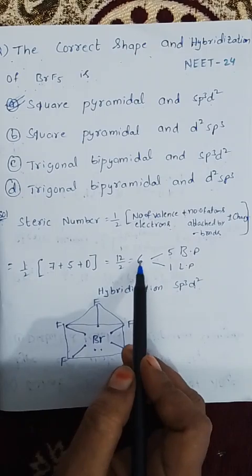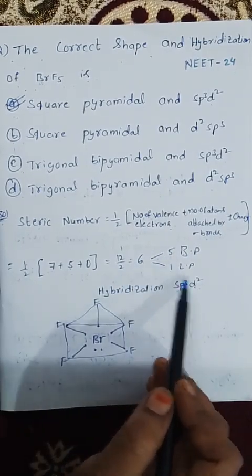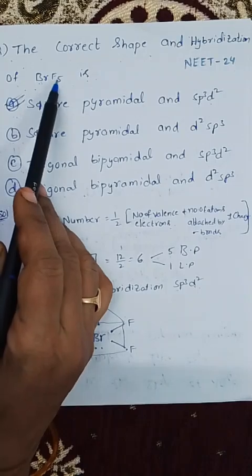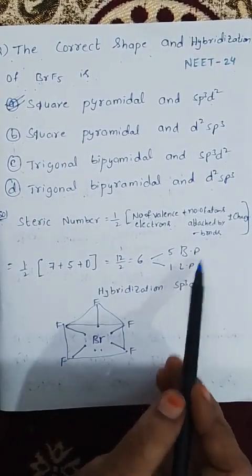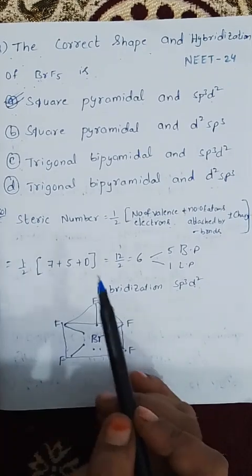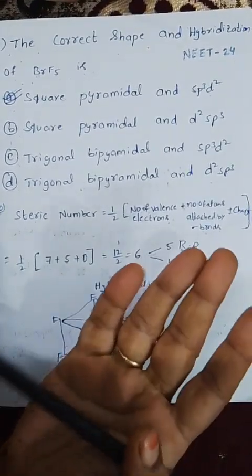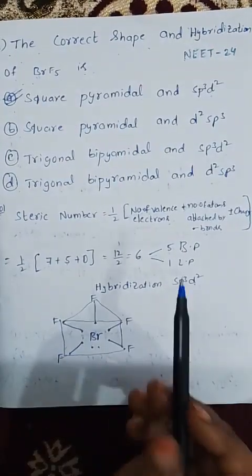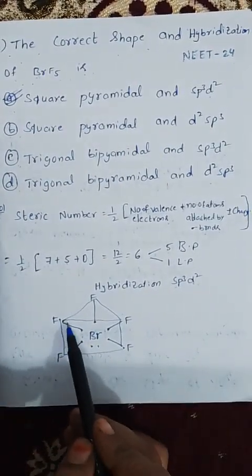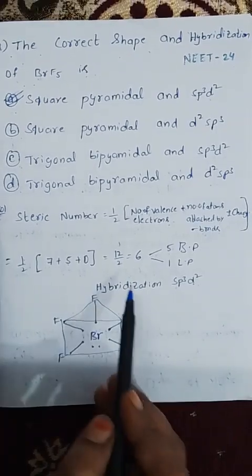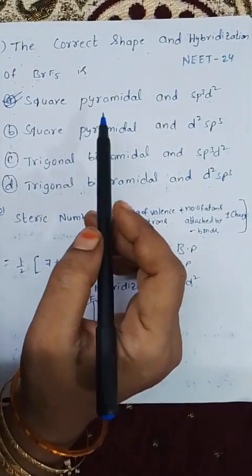That means 12 by 2, that means 6. Of the 6 pairs, 5 bond pairs are present and 1 lone pair is present. The 5 bond pairs, and the remaining are lone pairs. So 6 total pairs means 1 s, 3 p and 2 d. Hybridization is sp3d2. The shape of BrF5 is square pyramidal and hybridization is sp3d2. So option A is the right answer.